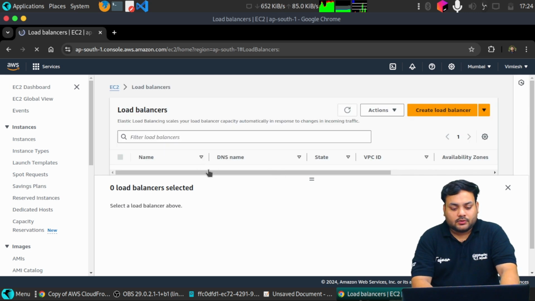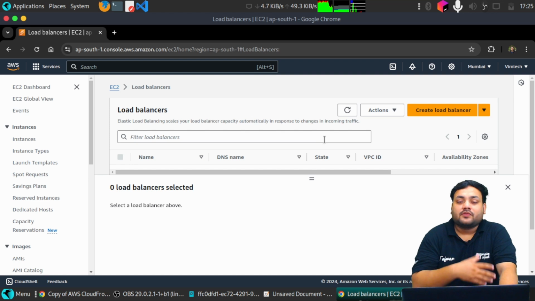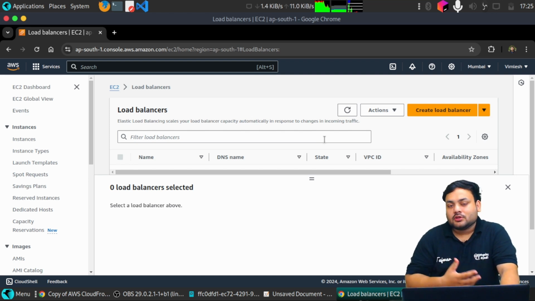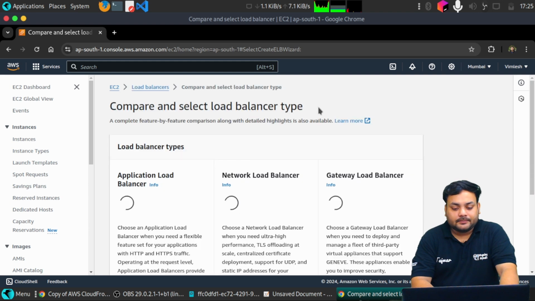Here it says elastic load balancing, scale your load balancer capacity automatically in response to changes in incoming traffic. So whenever we have any change or quick shift in the traffic which is coming, we can use the load balancer. Now let's click on create load balancer.